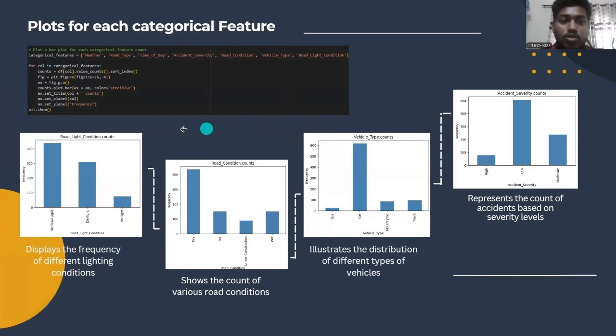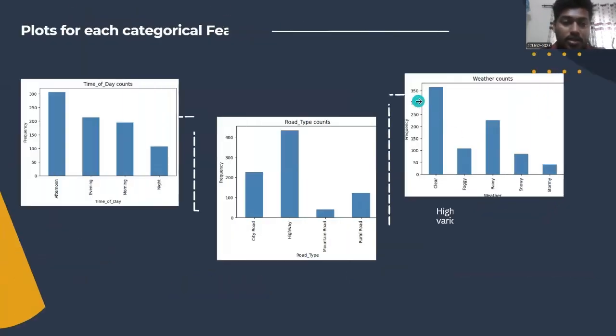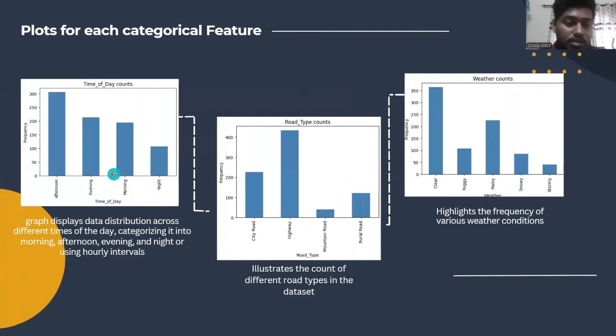And also we plot all the categorical features to show their distribution. In here, you can see the first plot is for road light condition, and the second one shows the count of various road conditions. The third plot illustrates the distribution of different types of vehicle. The fourth plot represents the count of accidents based on severity levels. And the fifth plot displays the distribution across the different times of the day.